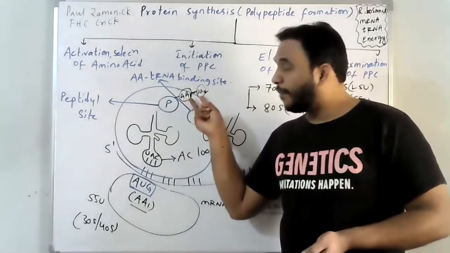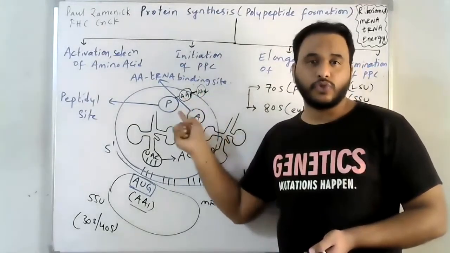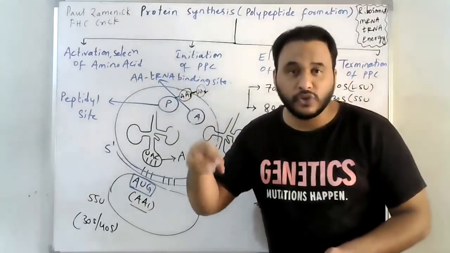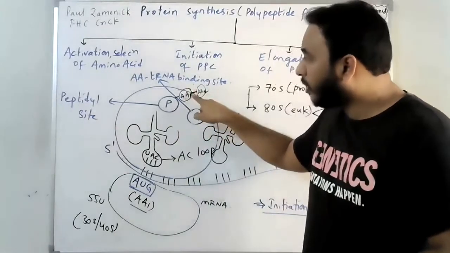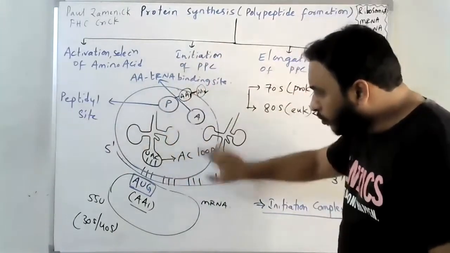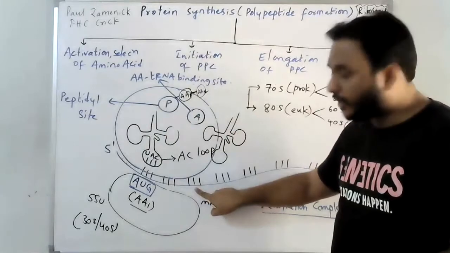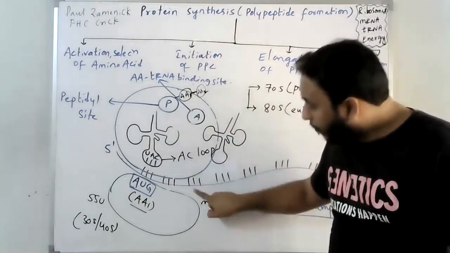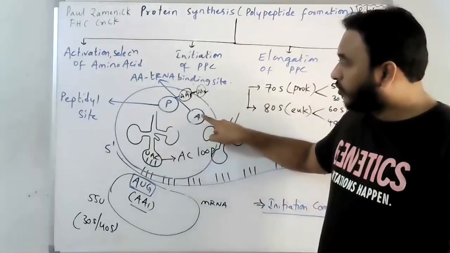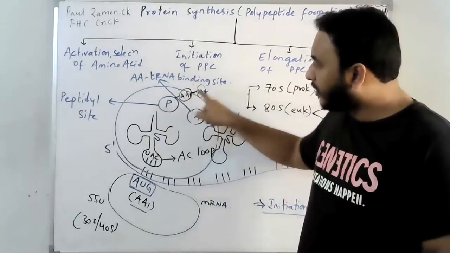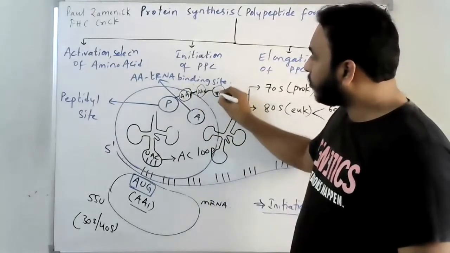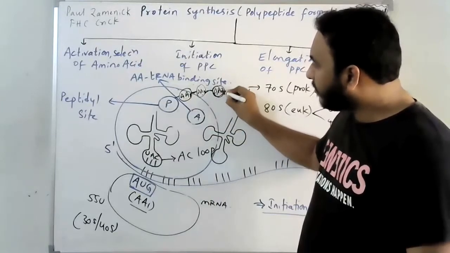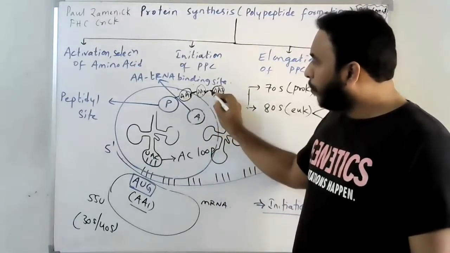And this is a dipeptide now, because two amino acids are there. The bond formed between these two amino acids is a peptide bond. Then the complex moves on to the next triplet codon on the mRNA. The next tRNA picks up the third amino acid, attaches to the A site, then is translocated to the P site. Then the third amino acid is attached to the dipeptide already synthesized. Now it is a tripeptide with two peptide bonds.